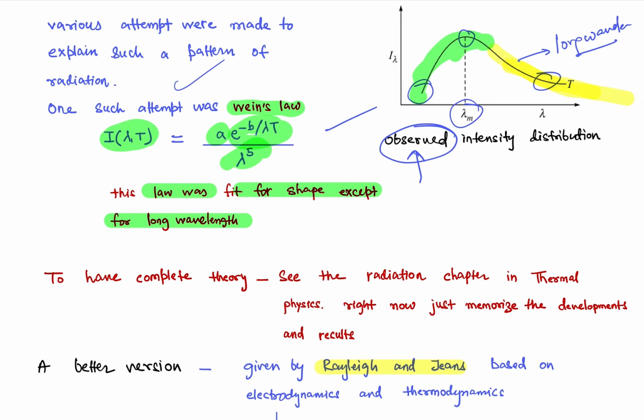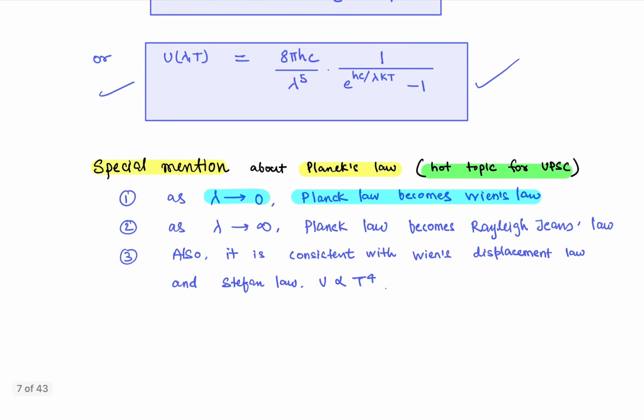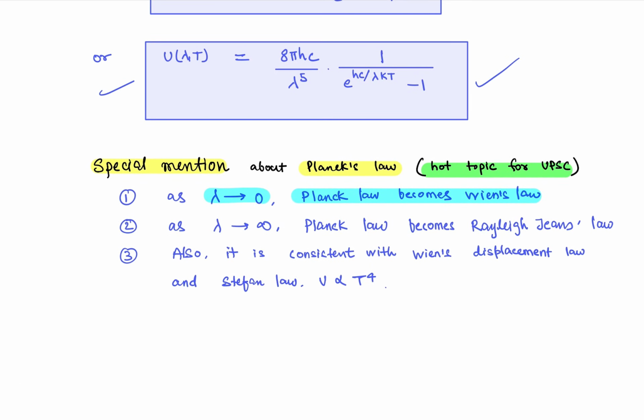This is where we have Wien's law. Okay, so this is Wien's law. It fits the observed shape except at long wavelengths. So we have written it as the wavelength is reaching 0. But if the wavelength is reaching infinity, then it becomes the Rayleigh-Jeans law. Okay, this is mathematically verifiable. You just make the wavelength tend to 0 and see for yourself what happens.